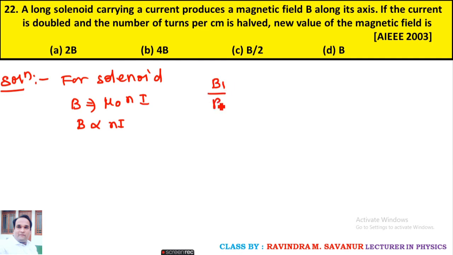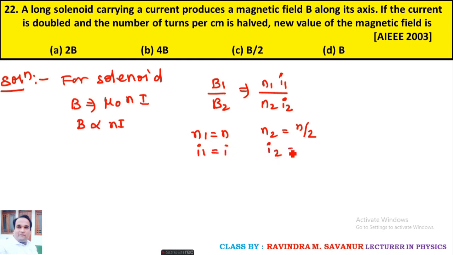For the two different cases, B1 upon B2 equals n1 I1 upon n2 I2. In the first case, n1 equals n, and in the second case it is halved, and the current is first I and second time it is doubled.